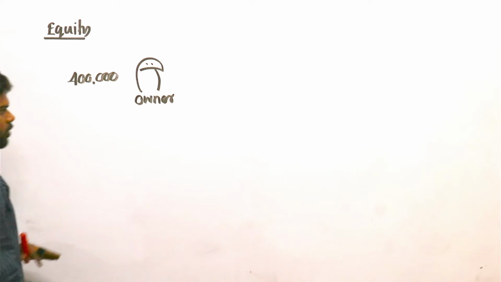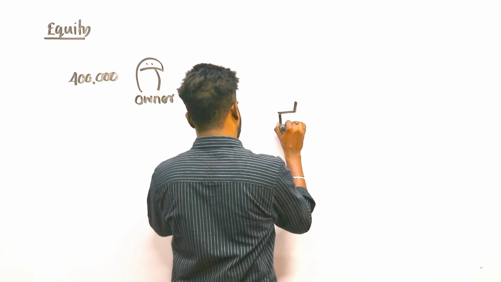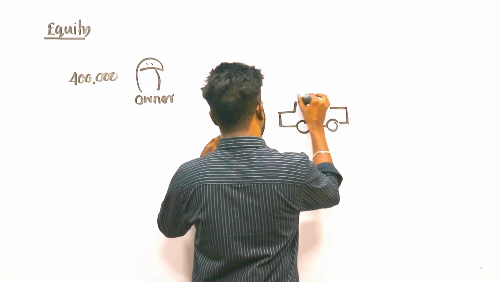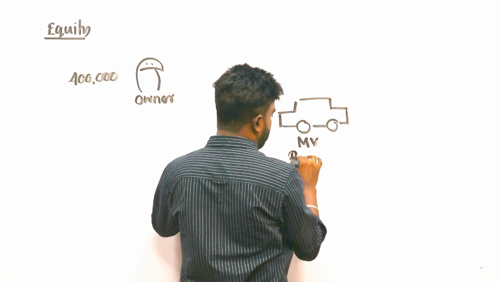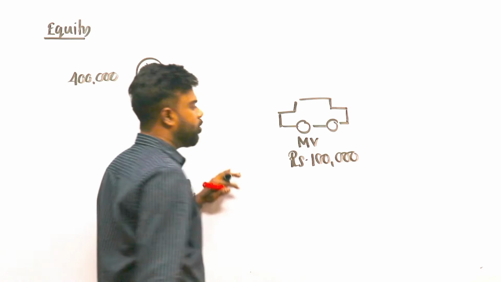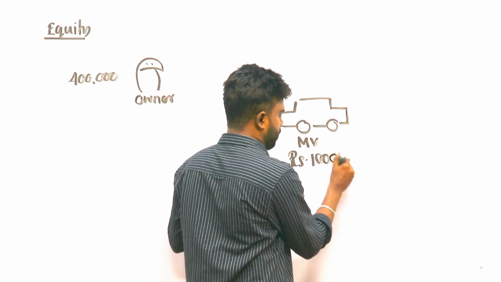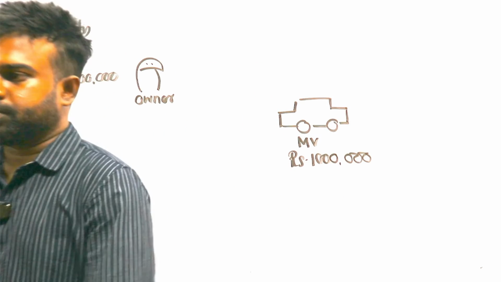That owner wants to purchase a motor vehicle. MV means motor vehicle, worth around 1 million. Clear? The 1 million motor vehicle has 6 zeros.